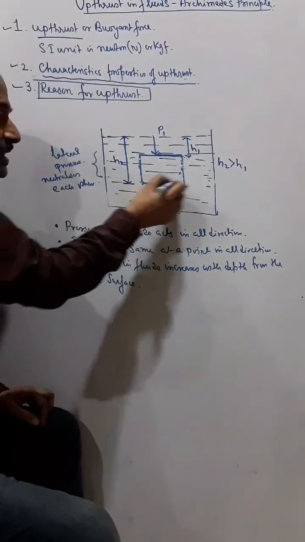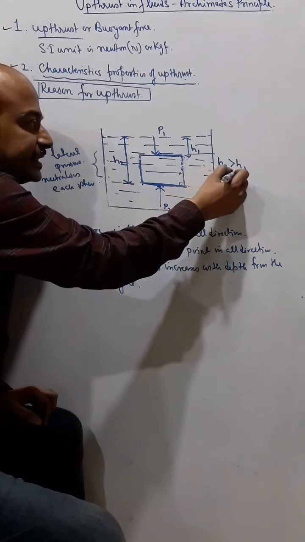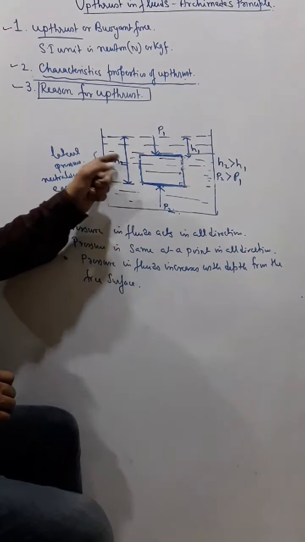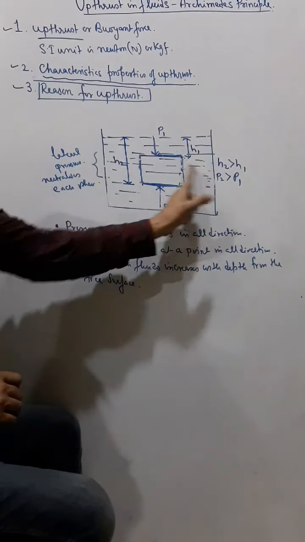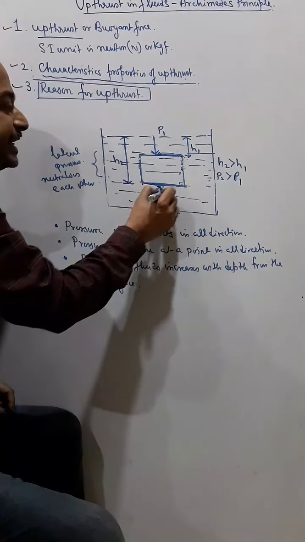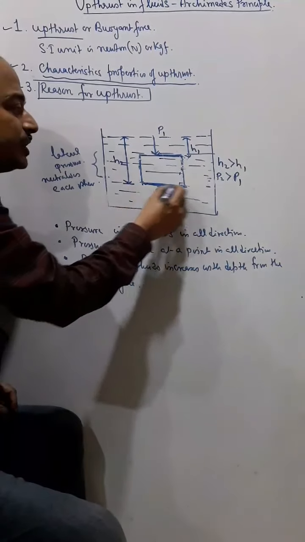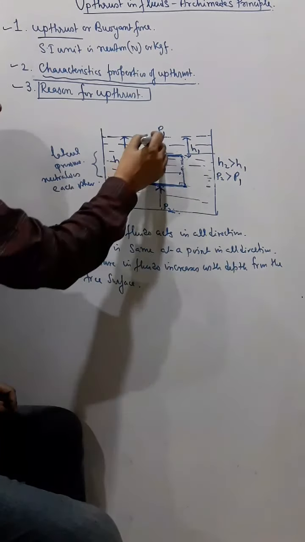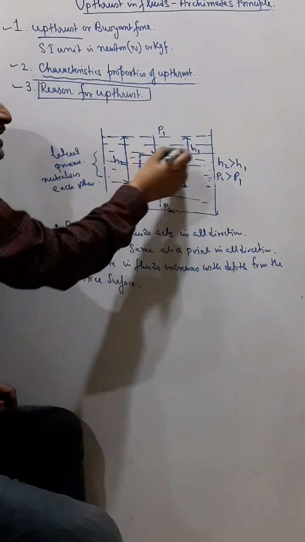So this pressure P2 will be greater than P1. So ultimately, in case of lateral pressure, they were neutralizing each other. But here, this P2 is greater, which is acting on the lower surface. In which direction? Upward direction. And the P1 is lesser, which is at the lesser depth.